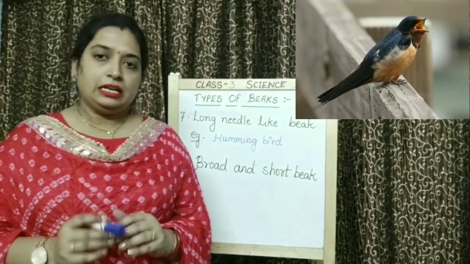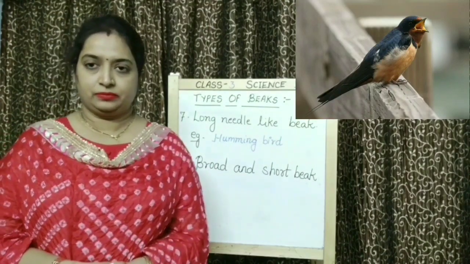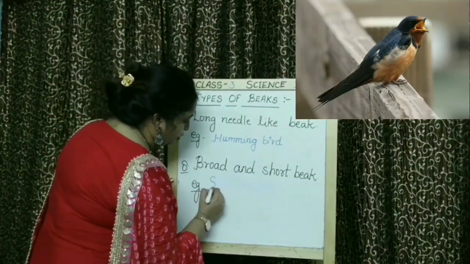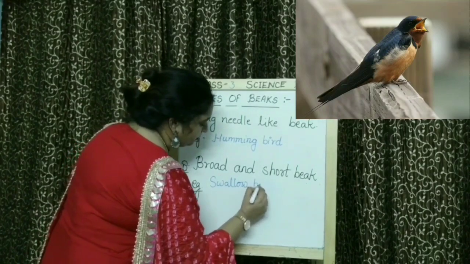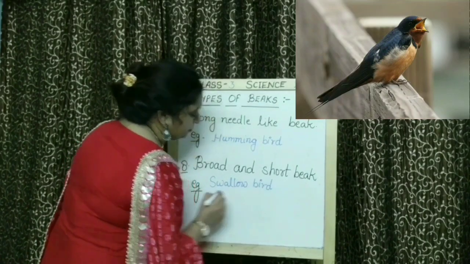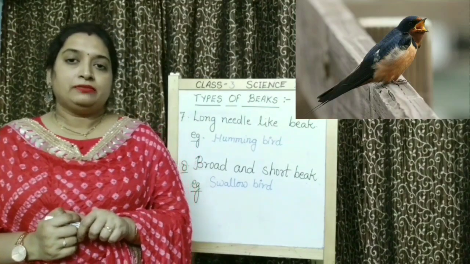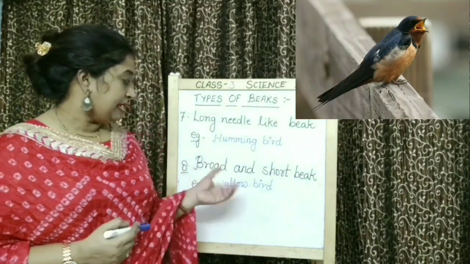Okay. Next type of beak is broad and short beak. And children, this kind of beak is present in swallow bird. In swallow bird, children, while flying, they keep their mouth open. They keep their beak open.